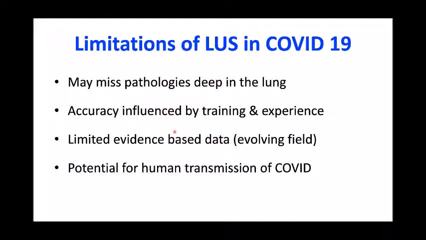Accuracy is influenced by training and experience. There is limited data because it's an evolving field. The use has increased because we are in a larger wave, so we are starting to use it much more frequently, but the concrete evidence is still not there. And there is a potential for transmission of COVID, as COVID is a droplet or fomite based transmission, and these things can be a vehicle for the transmission of the disease.